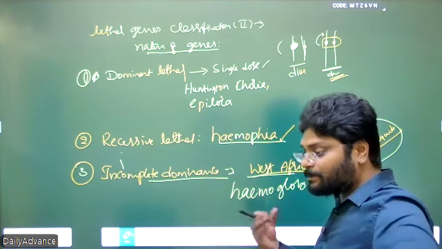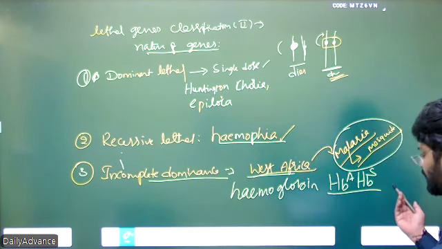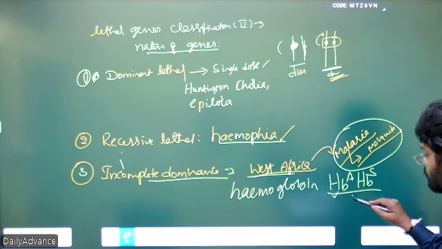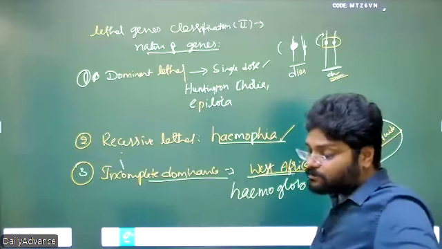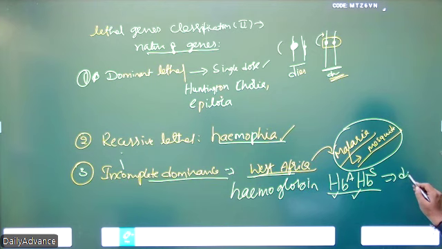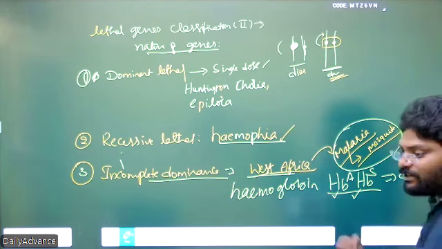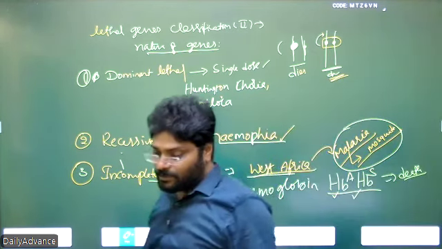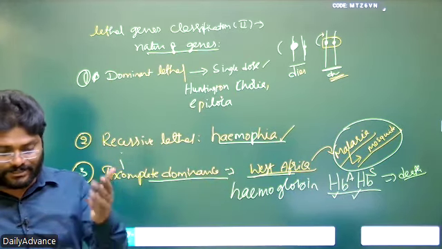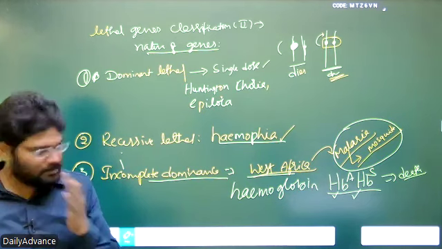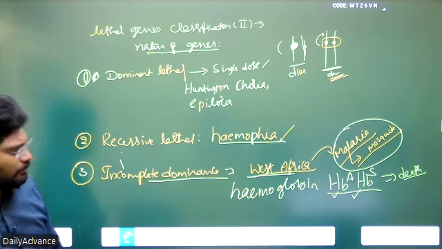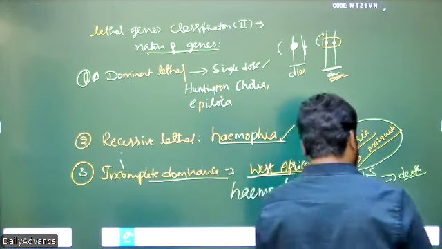If one were completely dominant over the other, all the RBCs would be either rounded or sickle shaped. But each one is unable to dominate the other. It produces both types of RBCs, and that condition also causes death. These people survive more, but they ultimately die earlier when compared to non-African individuals. A non-African individual may live 80 years, but these people die out at 50 or 60 years. So this is incomplete dominance. And the fourth lethal gene is nothing but